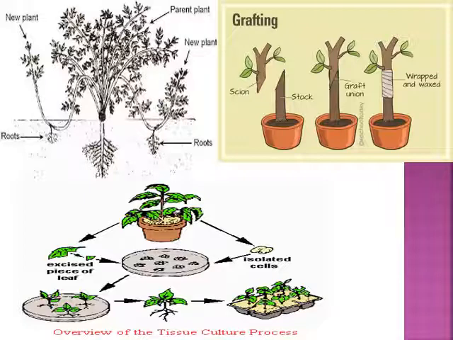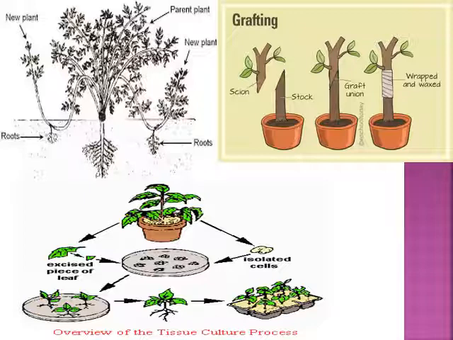Here you can see the black and white figure of layering, a mode of artificial vegetative propagation, in which the main plant body is bent towards the soil surface, and that part which is bent towards the soil surface starts developing roots. These roots later on develop into a new plant, like the parent plant. This is all about layering.